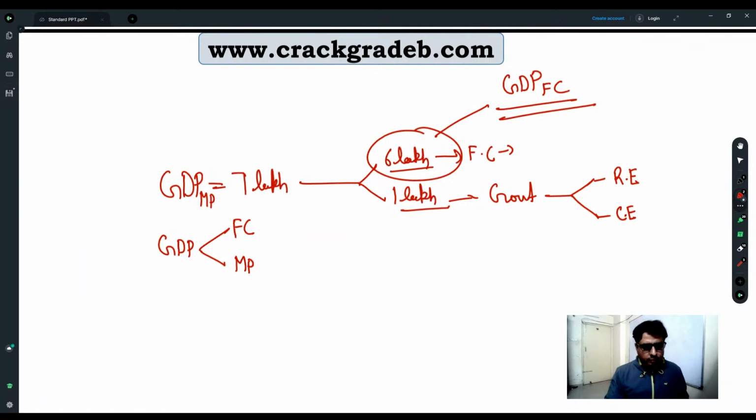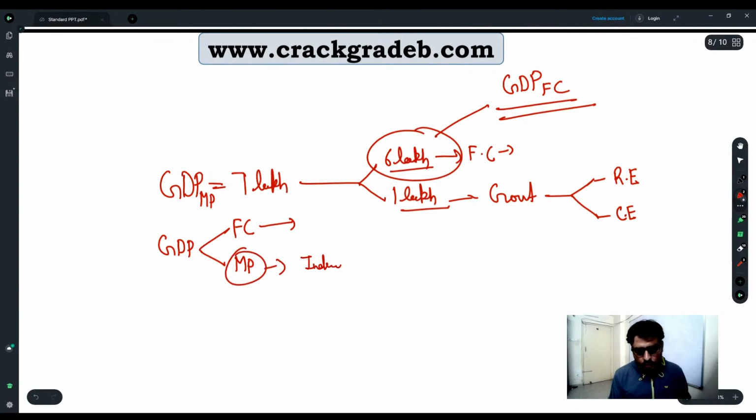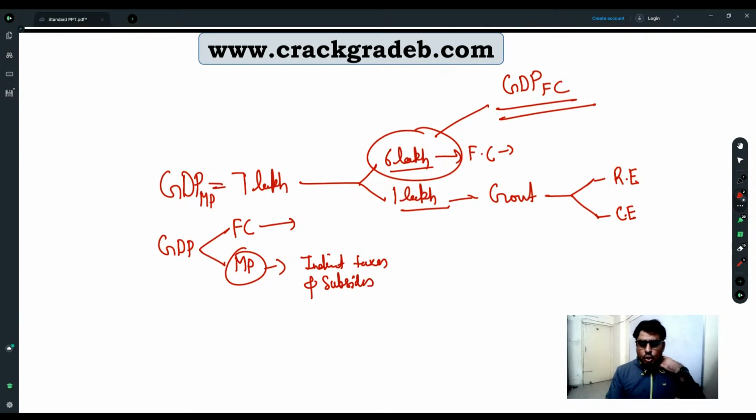Fine. So for government both are important, because market price, I told you, comprises of what? Indirect taxes and subsidies. And in the budget document, I showed you how huge an amount of money is going to be spent by the government of India on subsidies, right? And indirect taxes income is an important source of revenue for the government.